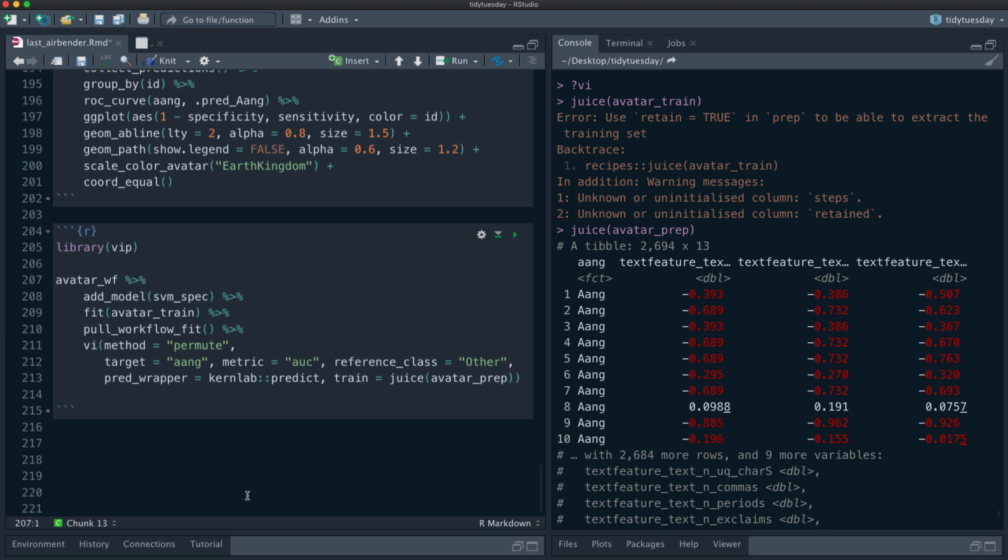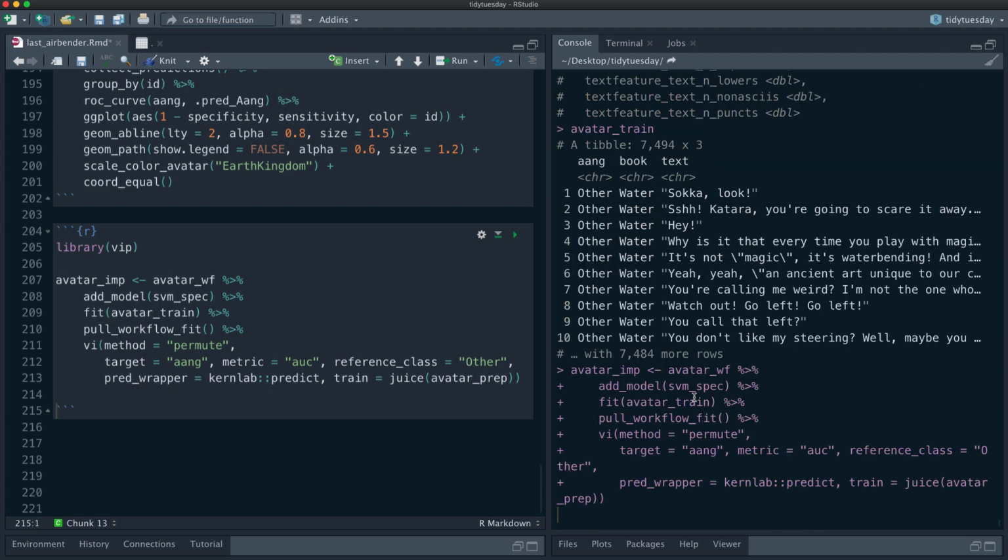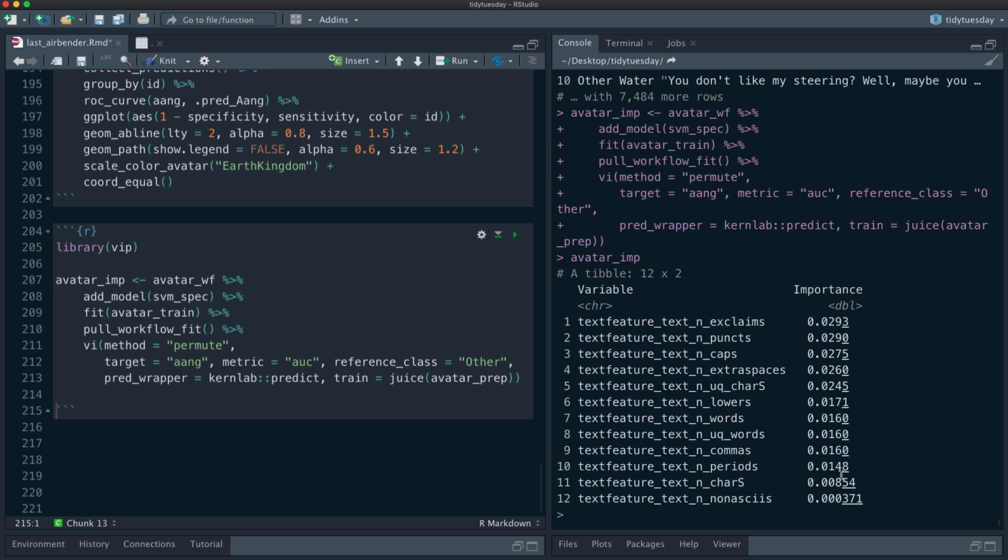So if we do this, we can call this avatar_importance. If we do this one time, let's make sure it works. It will do it one time. So we calculated the importance one time. It did one round of the permutation.